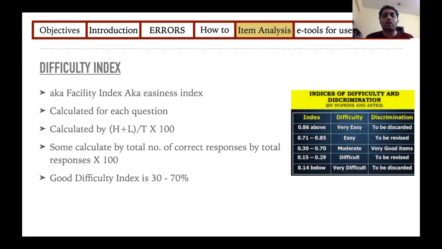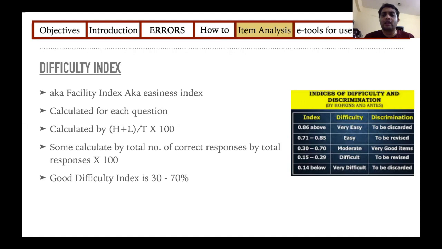So that is why I call it the easy index rather than the difficulty index. So how do you calculate it? The formula is the number of correct responses by high achievers plus low achievers, divided by the total number of responses, into 100 to get a percentage.